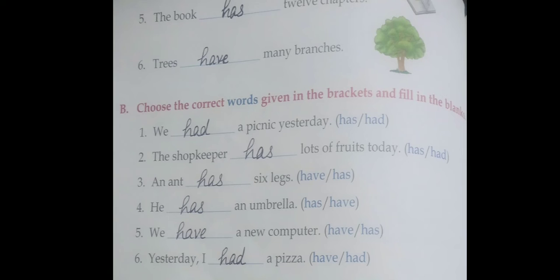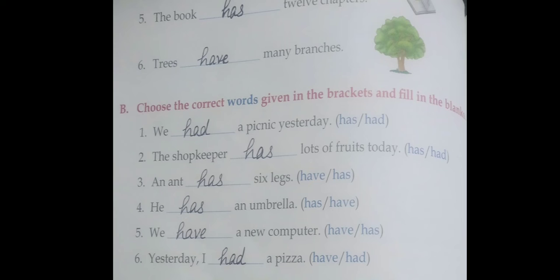Next exercise. Choose the correct words given in the brackets and fill in the blanks. First one, we dash a picnic yesterday. Two options given, has and had. Tell me what will come there? Had. Why? Because this is past tense, yesterday, past. We use had to talk about what happened in the past. So we use had there.